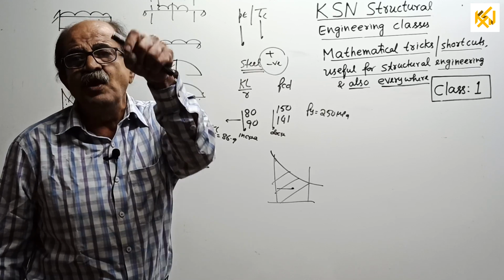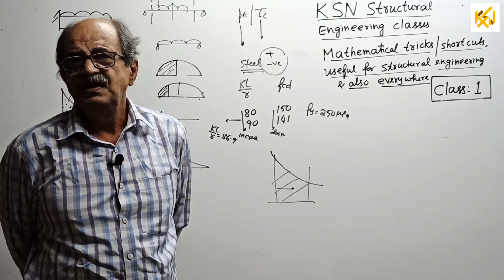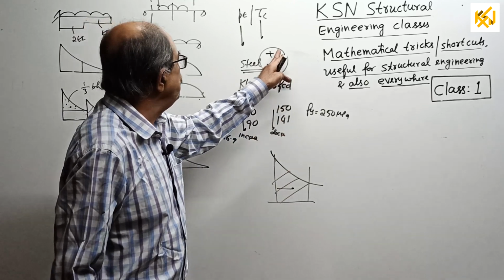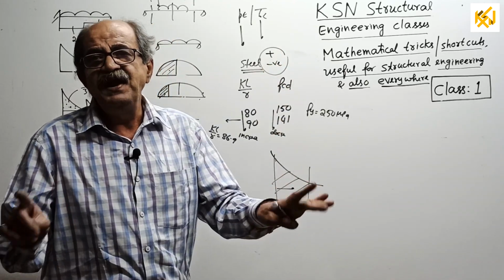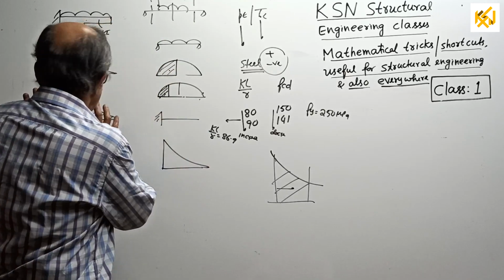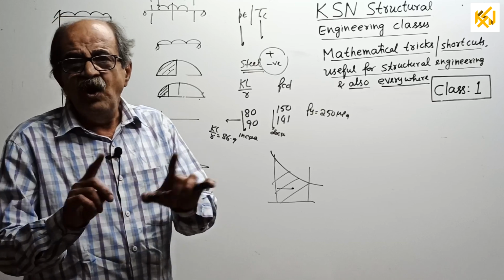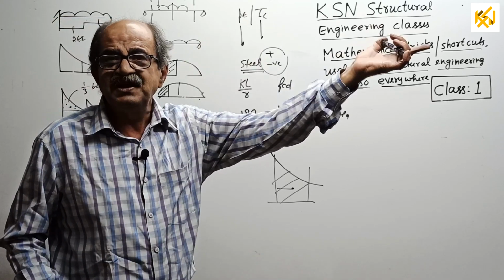What is the meaning of that sign? So many people get confused. The meaning of positive and negative differs depending on the situation. In a particular case, what positive and negative mean is not the same in some other situation.